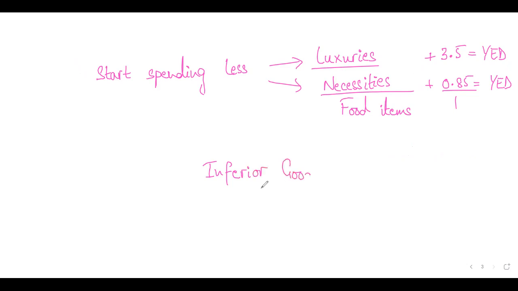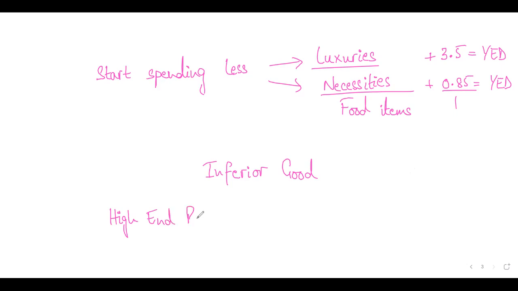Simply speaking, let me give you an example. There are Samsung, Apple, and all these expensive phones, and then there are cheaper brands, Redmi, Huawei, and all that. If people's incomes are decreasing, they will be more careful, they will start spending less. So they are very likely to switch to inferior goods. Like for instance, think of an expensive high-end restaurant compared to McDonald's and KFC.